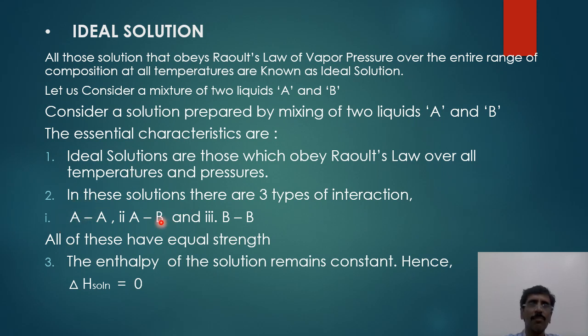Next one is between the two different ones, that is A and B, and third once again within the same, that is B and B. So these are the three types of interactions.